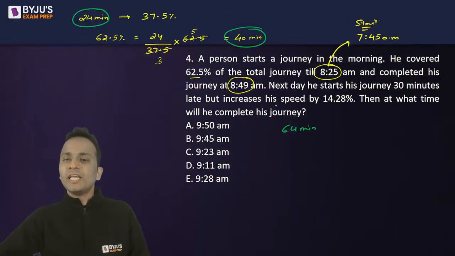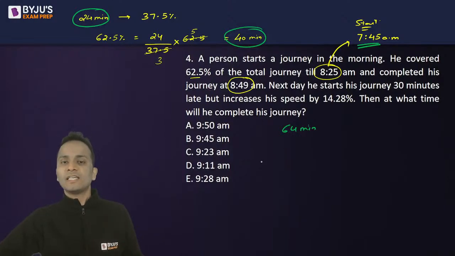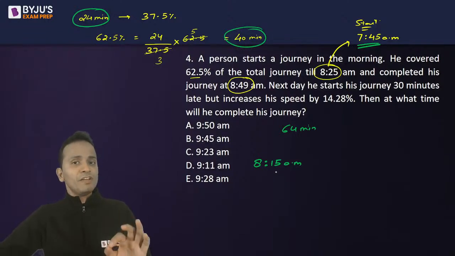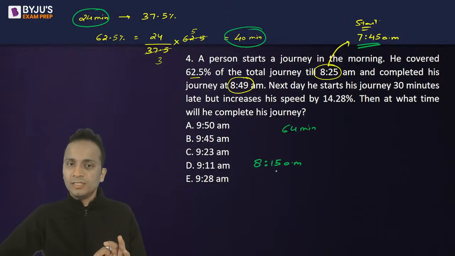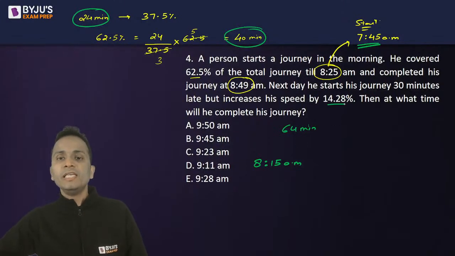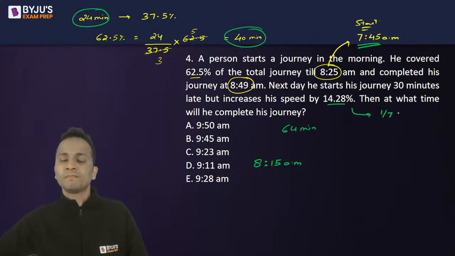Now, the next day, he started 30 minutes late. So that means instead of starting at 7:45, he started at 8:15. Okay, so today he started at 8:15, right? Now, if we go with the normal speed, he will take 64 minutes. Done. But today he increased his speed by 14.28 percentage. That means 1 by 7. So he increased his speed by 1 by 7.